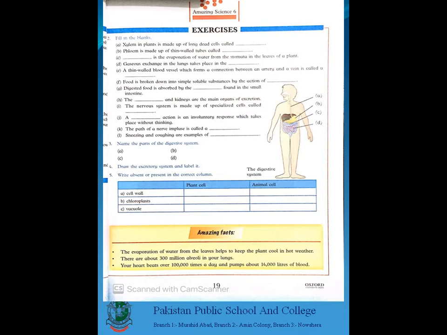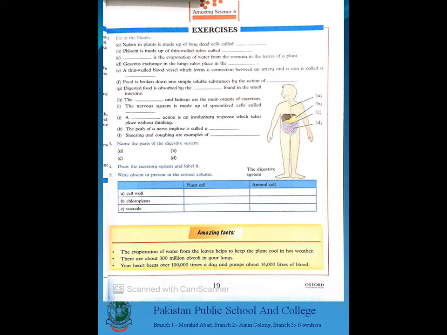In E, capillary. In F, enzyme. In G, villi. In H, lungs. In I, neurons. J, reflex. K, reflex arc. And L, involuntary or reflex action. Involuntary.